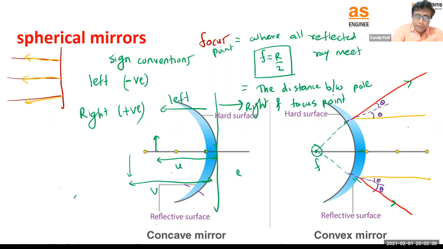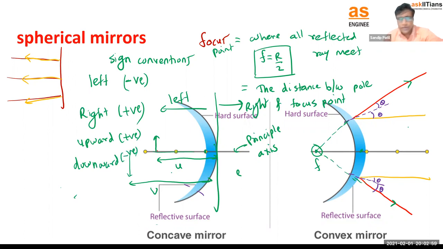Similarly, upward from this axis, let's call this the principal axis, distances upward we take as positive, and distances downward we take as negative. So these are some sign conventions we are going to remember, and according to that we can solve questions on spherical mirrors.